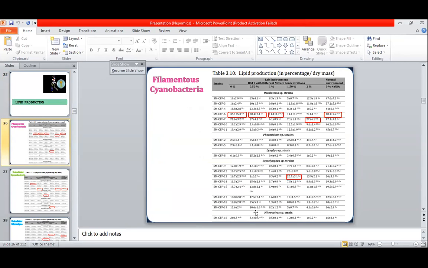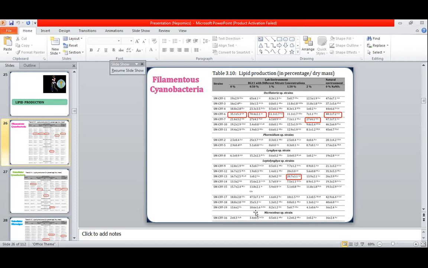I used 0 to 2% sodium nitrate in the BG11 media, and I also used two different growth conditions. The same strain was grown in the lab as well as in the natural environment. Then we compared the lipid production among all these different conditions. The highlighted regions show the highest results which we obtained from these microorganisms.